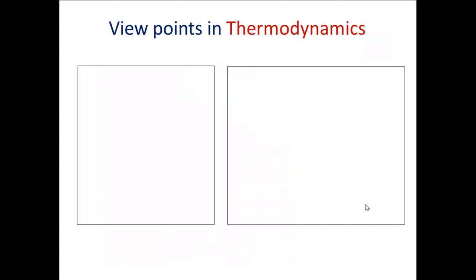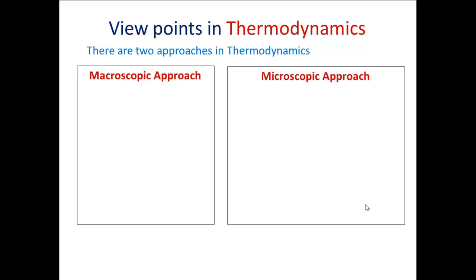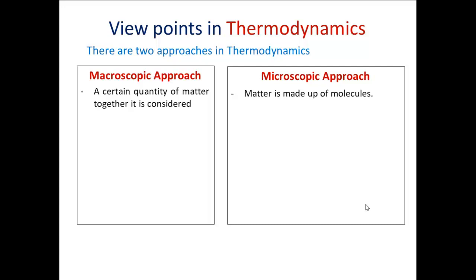So there are two viewpoints or two approaches related to the study of thermodynamics. And these approaches are called the macroscopic approach and the microscopic approach. In the case of the macroscopic approach, we consider the entire quantity of the substance together. Whereas in the case of the microscopic approach, we divide the substance or the matter into many molecules. We consider that the matter is made up of molecules in the case of the microscopic approach. Whereas in the case of the macroscopic approach, the molecular level events are not considered. So we will be considering the complete process together as a system or for the complete substance.